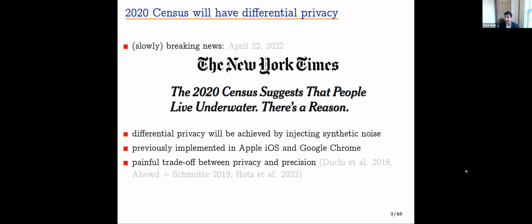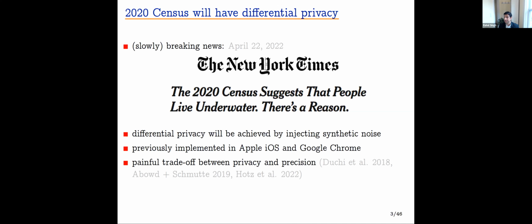I'd like to begin with a headline from the New York Times. The 2020 census suggests that people live underwater. There's a reason. And that reason is differential privacy, which will be achieved by injecting synthetic noise into the dataset before it's published. Differential privacy is already widely implemented in the technology sector, for example, in the high-dimensional datasets collected by Apple iOS and Google Chrome.